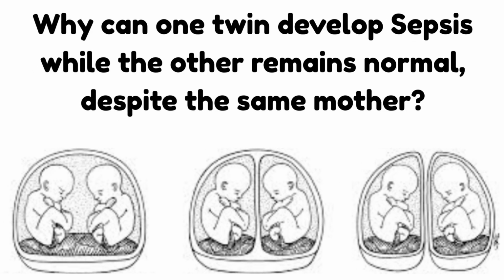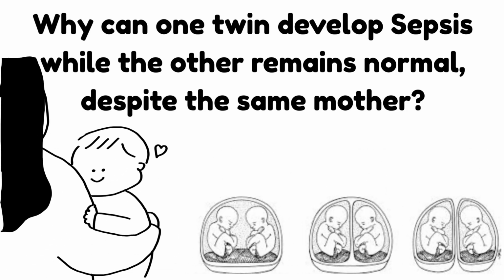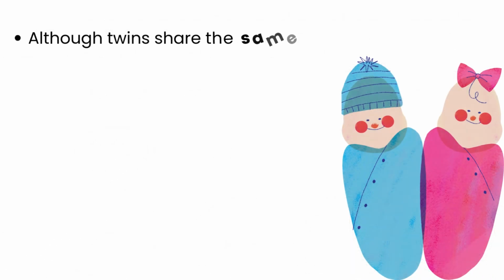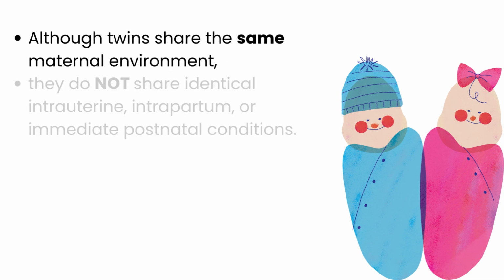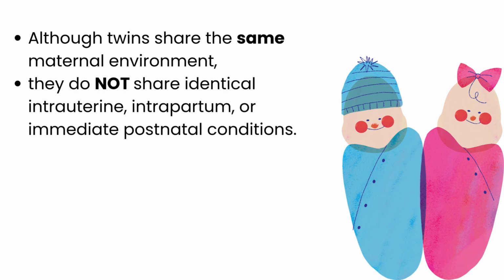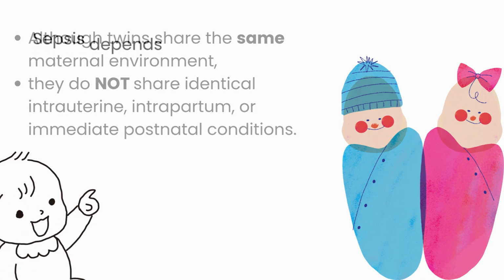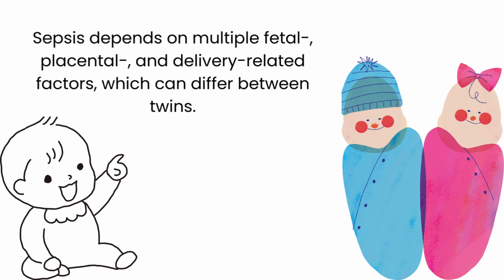Why can one twin develop sepsis, while the other remains normal, despite the same mother? Although twins share the same maternal environment, they do not share identical intrauterine, intrapartum, or immediate postnatal conditions. Sepsis depends on multiple fetal, placental, and delivery-related factors, which can differ between twins.